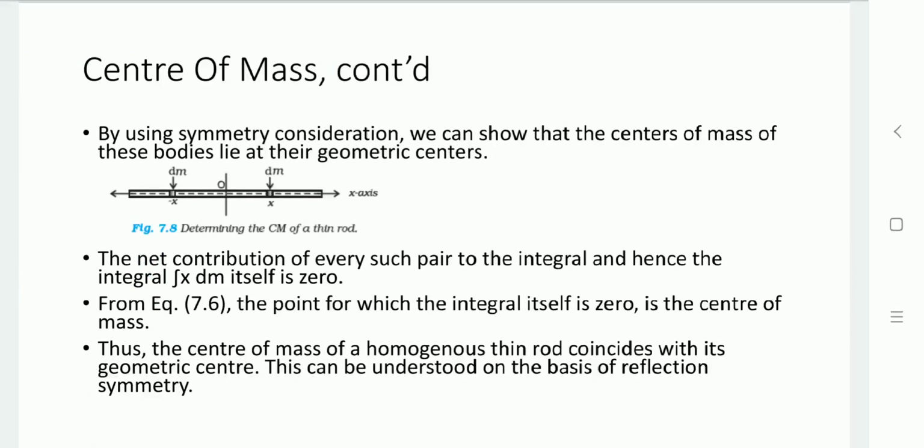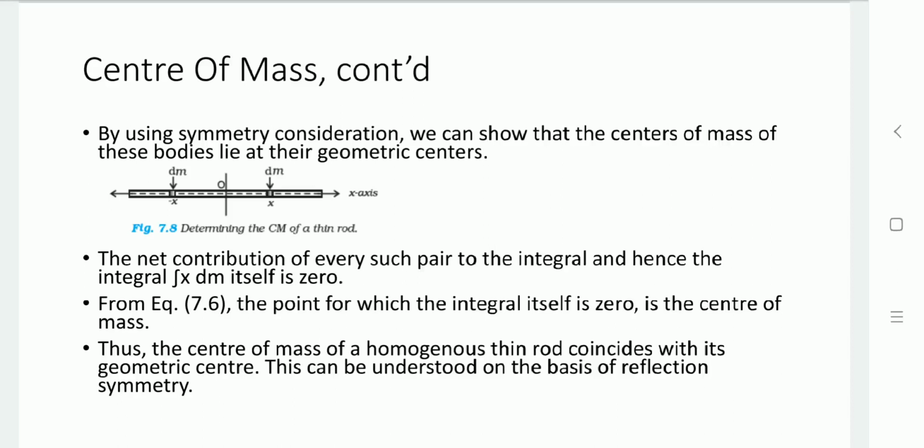centers. As we can see in the diagram, let us take a thin rod. Here a center O is defined, its geometric center, on the x-axis. So the net contribution of every pair of integral, and hence the integration of x dm itself, is 0. So this is the point for which the integral component is 0, which is the center of mass.